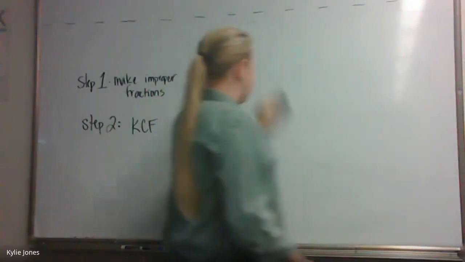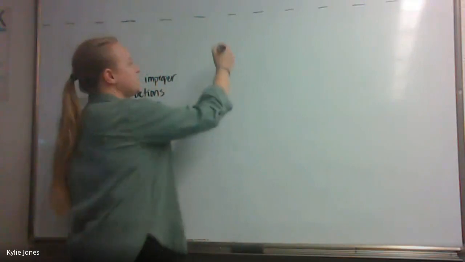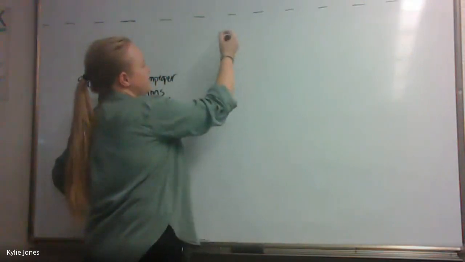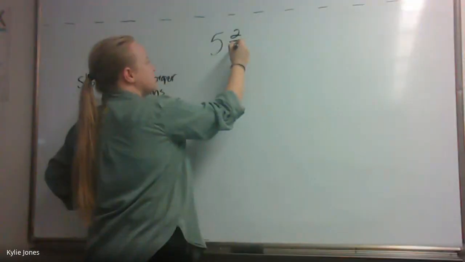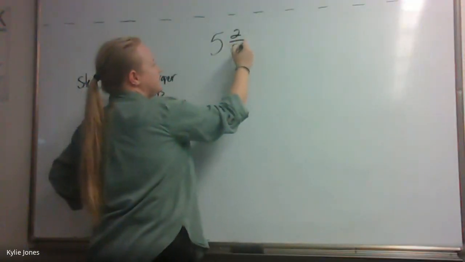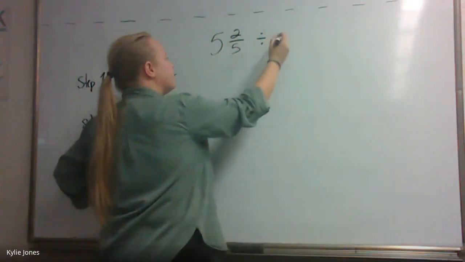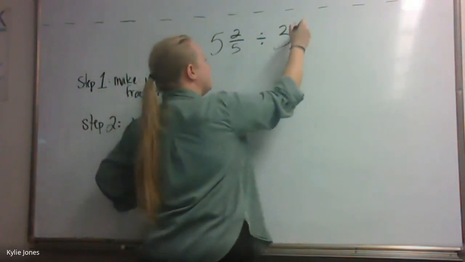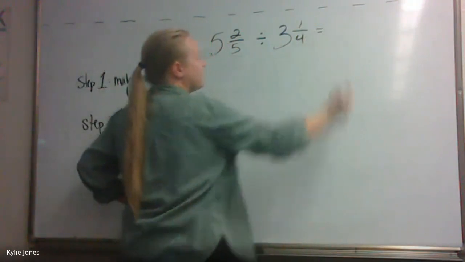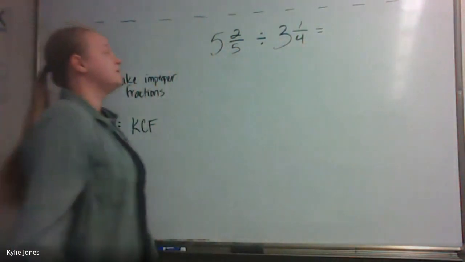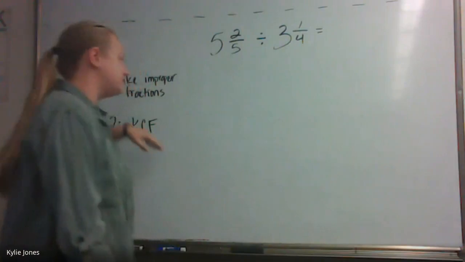Okay, let's do one more problem. Let's do a kind of bigger one. Let's do 5 and 2/5 divided by 3 and 1/4. That sounds good to me. It's kind of a bigger number, right? But it'll work. What's the first step we need to do?